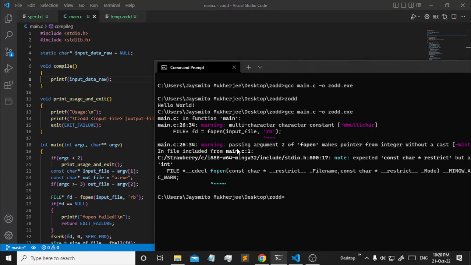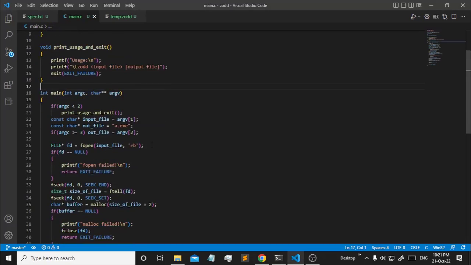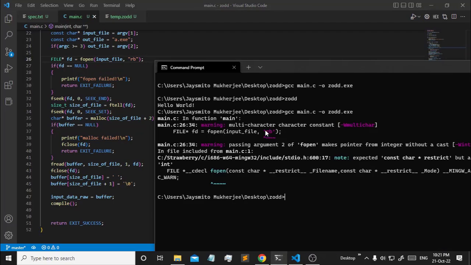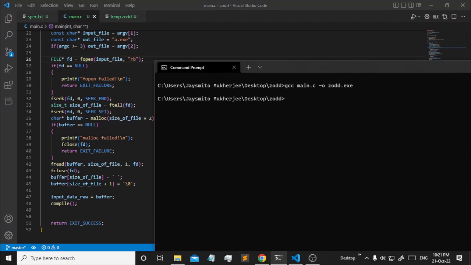Now there are some warnings, because you see, this is a typo again. These are multiple characters, so we cannot pass them in single quotes. We have to pass them with double quotes. And the next one is fine. Sort. This to sort. It's going to print usage because we are doing it wrong. Then if you pass the input file, say temp.sort, it's printing the contents of the file.